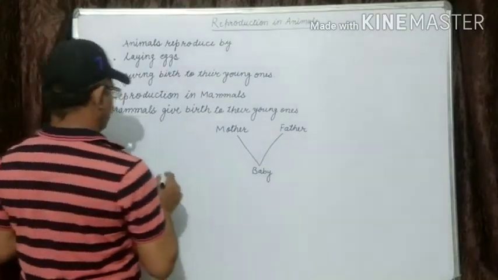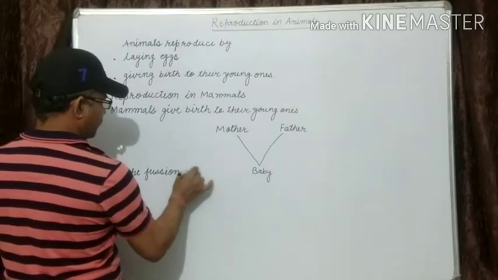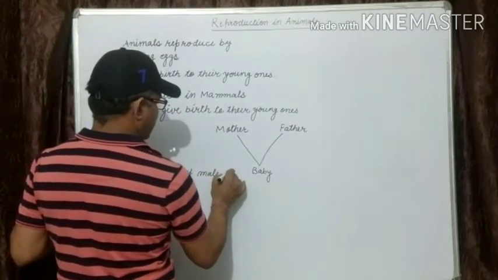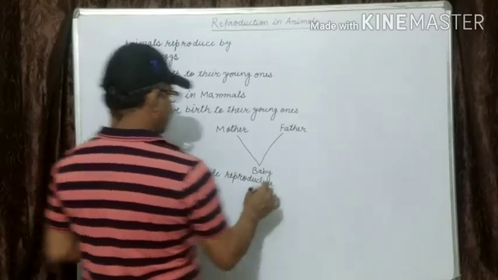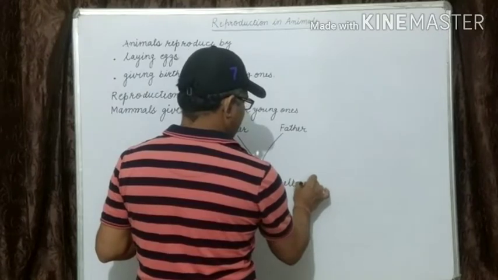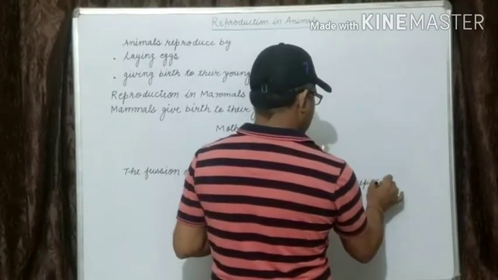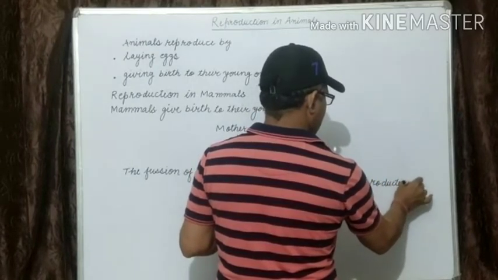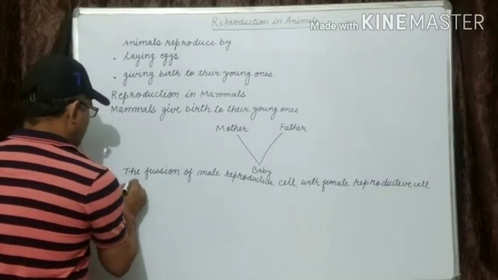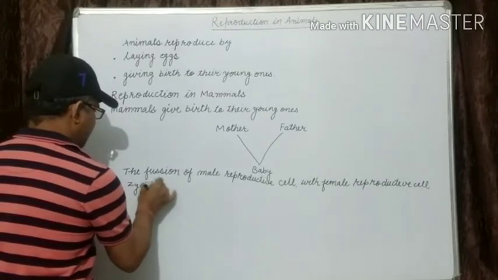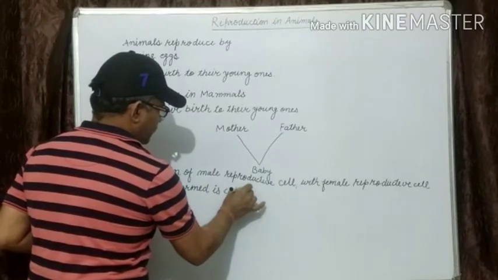Now you see, I will write: the fusion of male reproductive cells with female reproductive cells, a zygote is formed, is called fertilization.